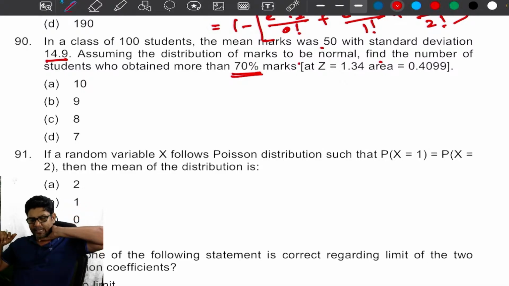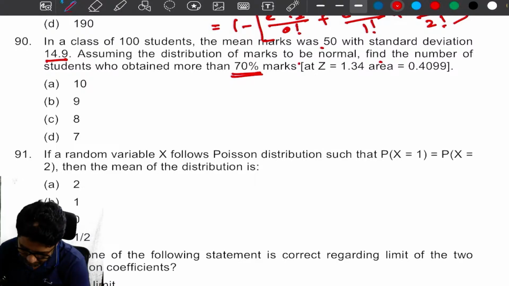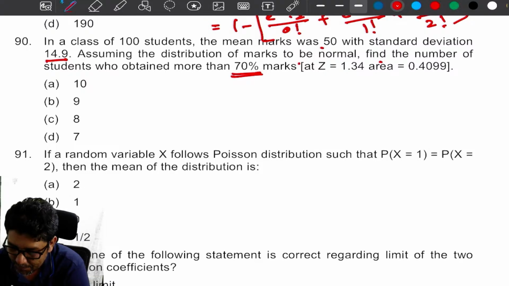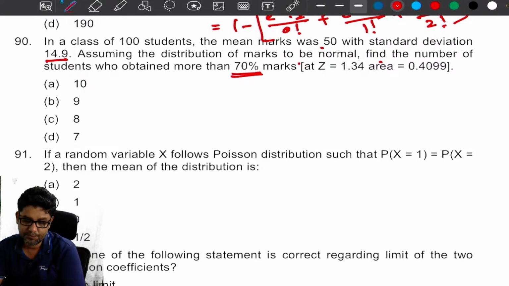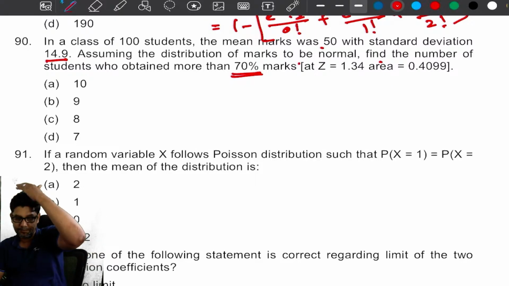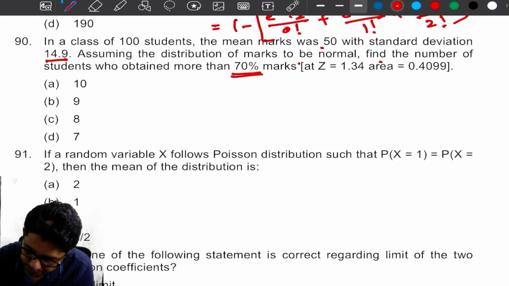I gave you one trick. I don't know whether you remember the trick or not. Can you tell me the answer, my dear?